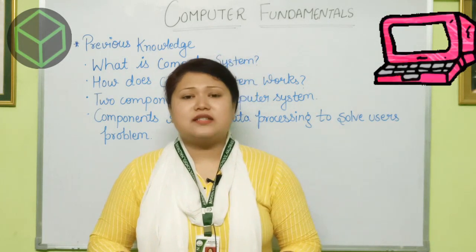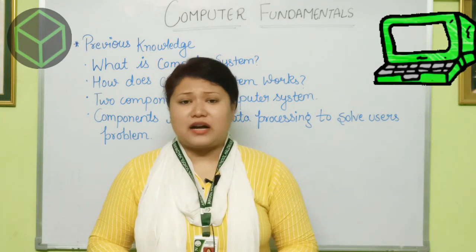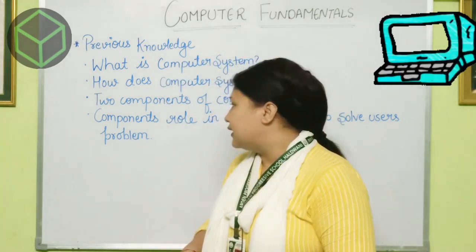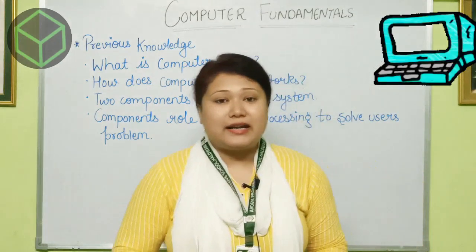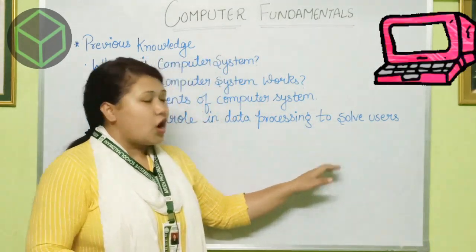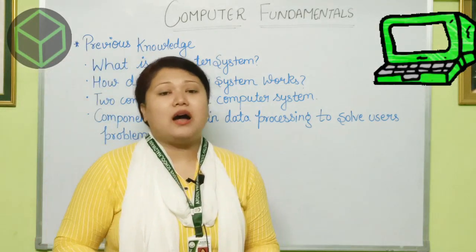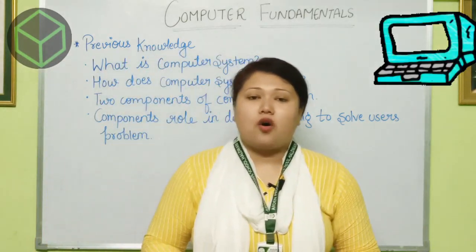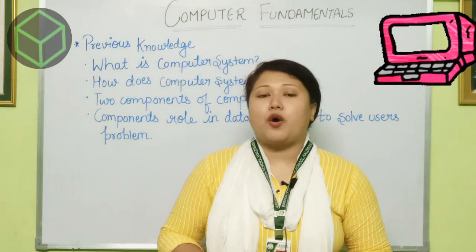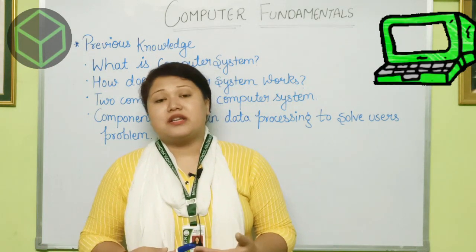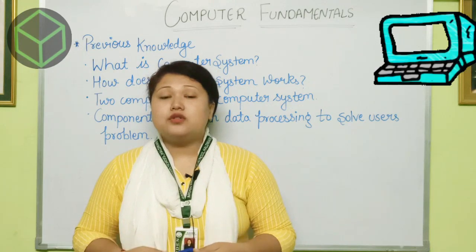Hardware devices are those which we can touch, and software devices are those which we cannot touch. What is the importance of hardware and software in solving the user's problem?